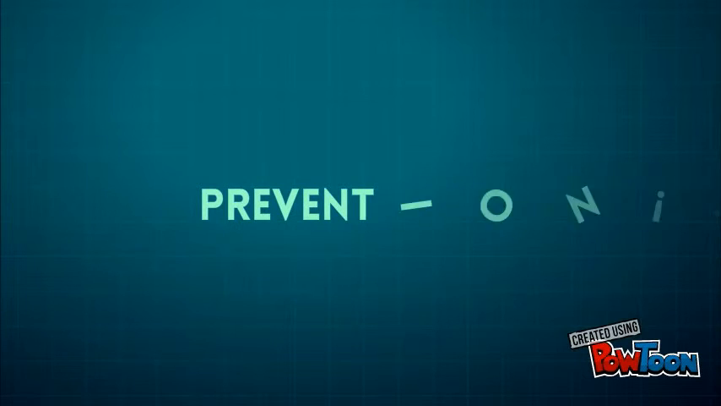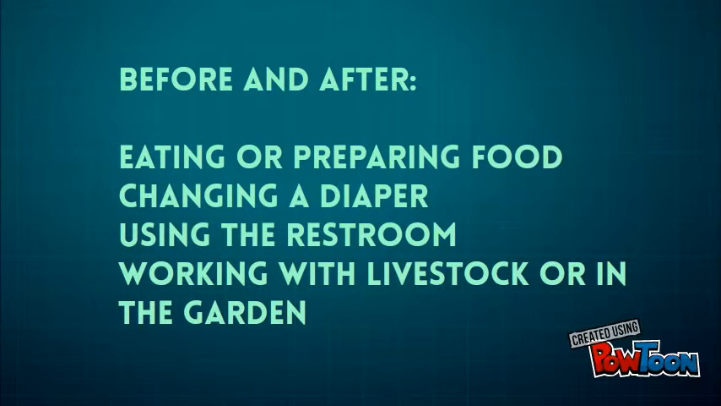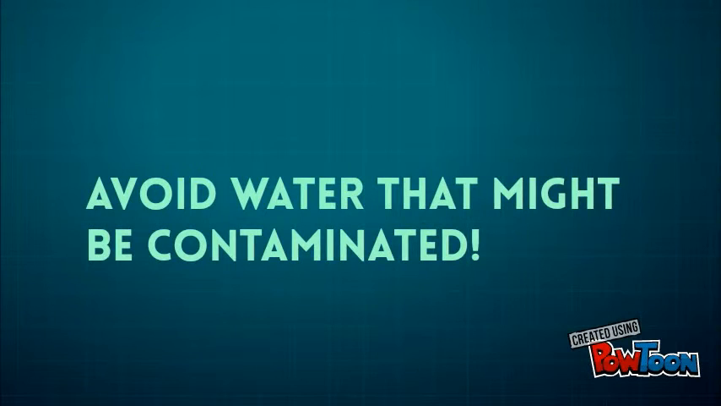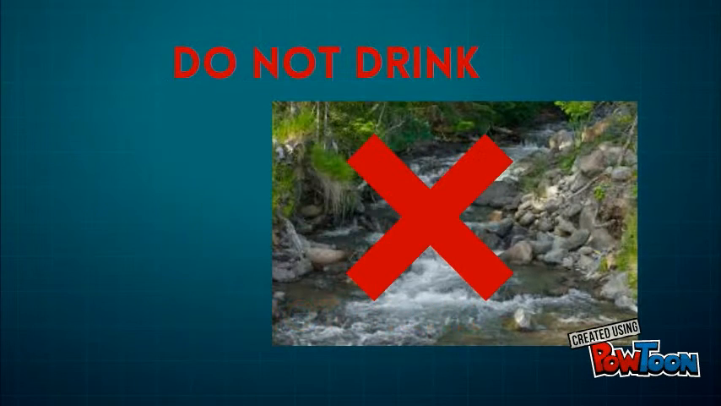The CDC website suggests one way to prevent crypto is by practicing good personal hygiene. This means washing your hands, applying clean running water and soap, lather and scrub for at least 20 seconds. You can also avoid water that might be contaminated, such as lakes, rivers, ponds, or streams.